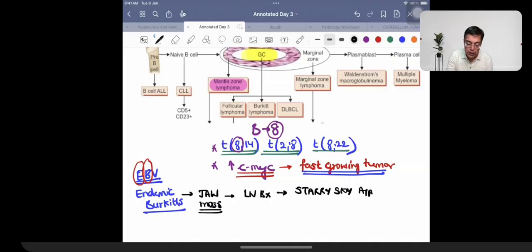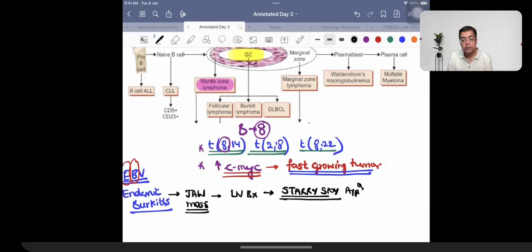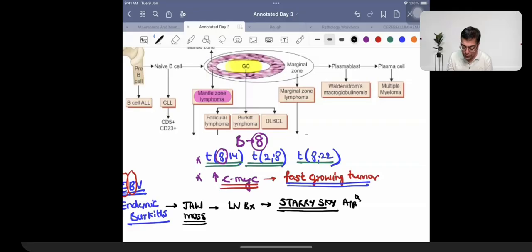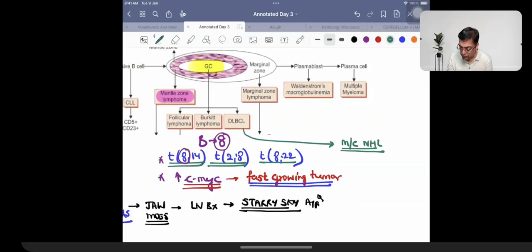It is going to be having the presence of what is given the name of a starry sky appearance. Starry sky appearance. So that is what you just need to keep in mind. Right? That is about Burkitt's. DLBCL. Most common non-Hodgkin's lymphoma.